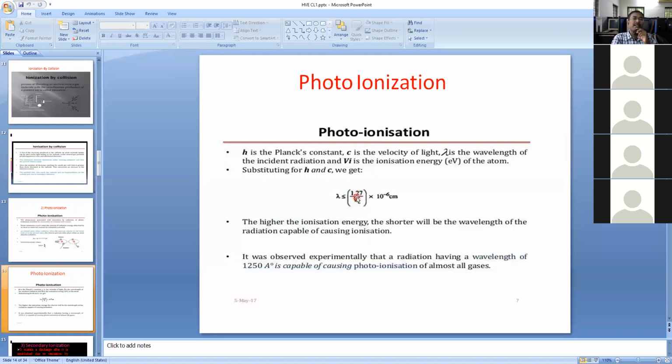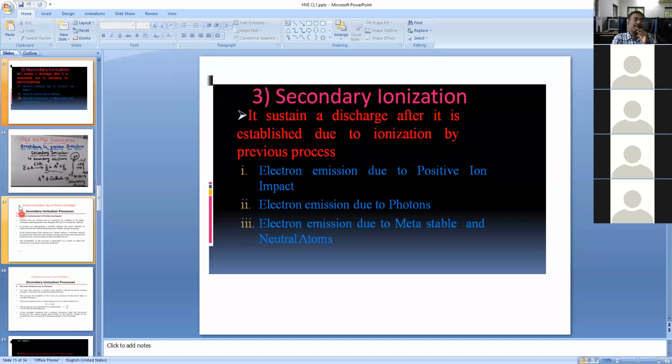So wavelength and ionization potential are inversely proportional. If you are applying high voltage, it means the wavelength required is less. If you are applying less energy externally, then the wavelength lambda is decreasing like that. This condition must be satisfied.